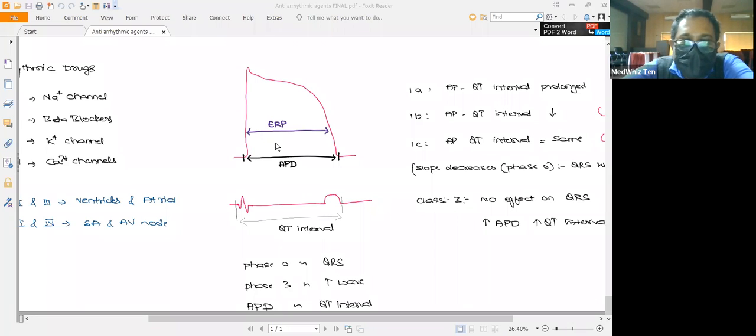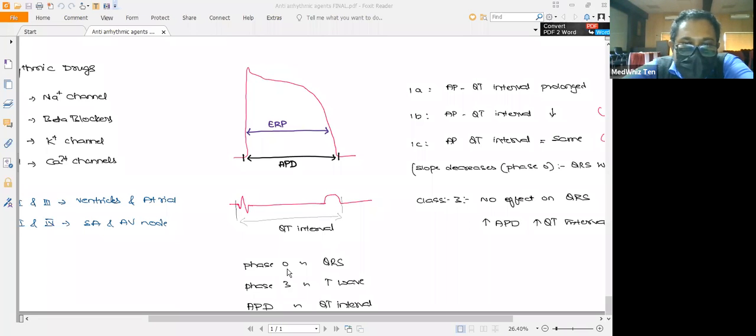As you saw in the case of the class 1A drugs, there is a decrease in the slope. A decrease in the slope means there is an increased time required to achieve the same level of action potential. That means this QRS complex will be widened.